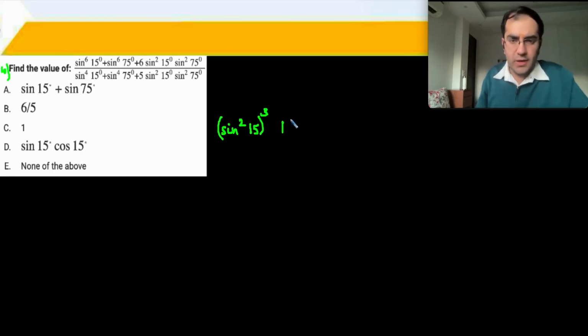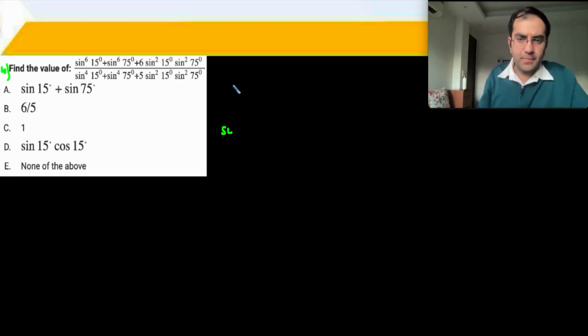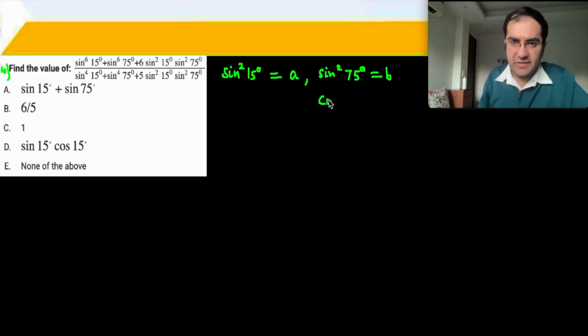Okay, so I'm going to write sine square 15 degrees as A and sine square 75 degrees as B, right? And sine square 75 degrees is actually cos square 15 degrees. So both of these will become B.